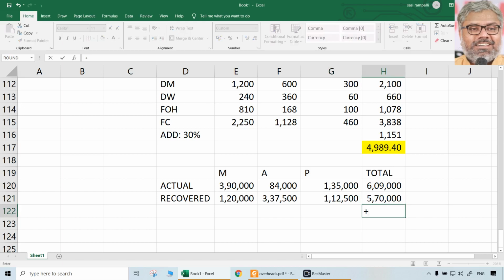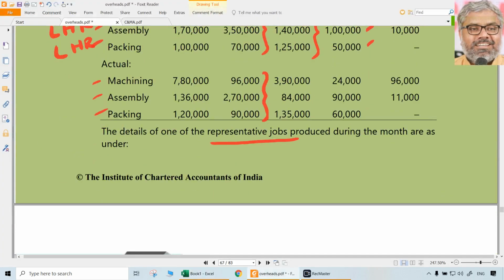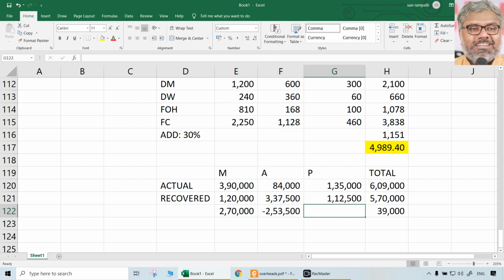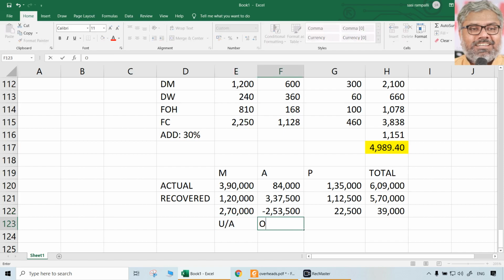So there is an under absorption. Under absorption of how much? Total 39,000. But he has asked for departmental under absorption also, so we are doing that. Here this is under absorption, this is over absorption. Minus 253,500 means over absorption. This 22,500 is also under absorption. So you have to clearly write what it is.